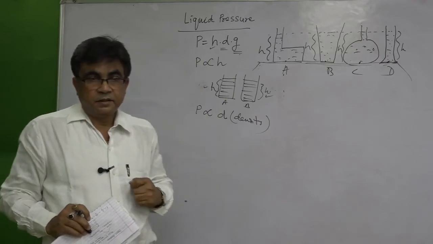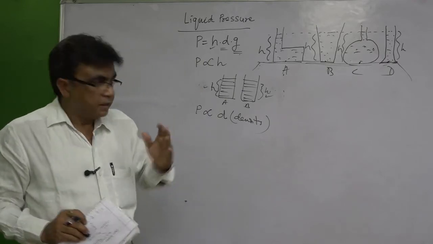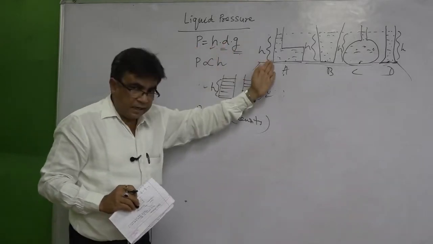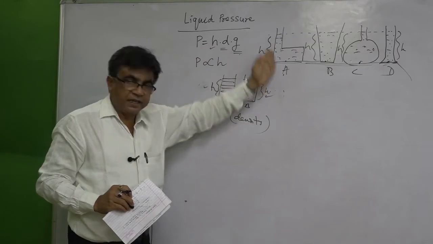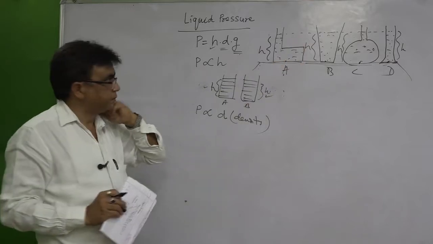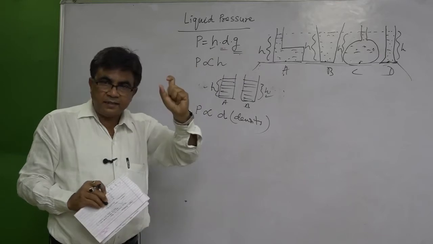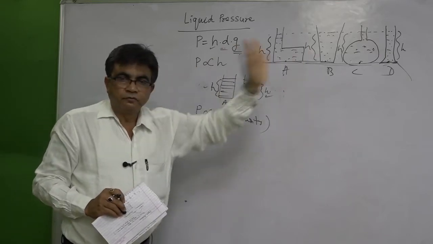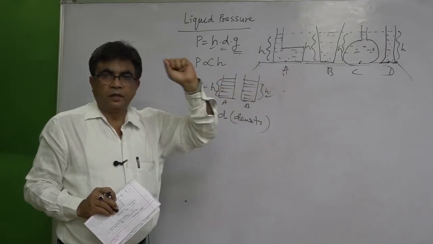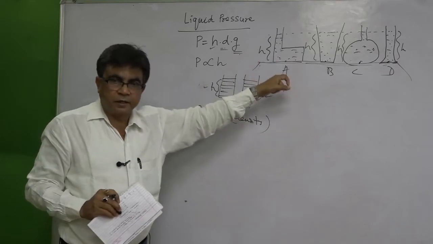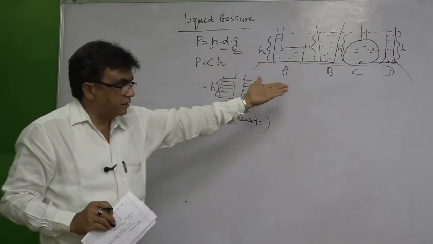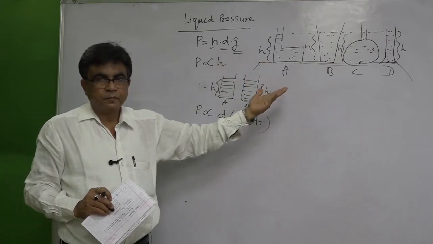But it's not like that. If you see here also, P equals H, H is the height or depth, you can say, that is the same for all these four types of vessels, into D, D is the density. In all the four vessels we have taken liquid, the same liquid, water, we have taken. So, that means D is also the same and they are at the same place. So, G is also the same.